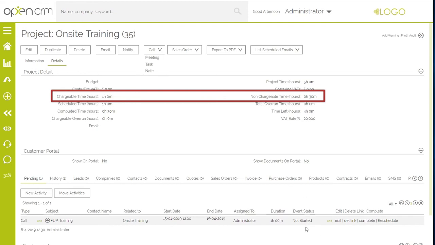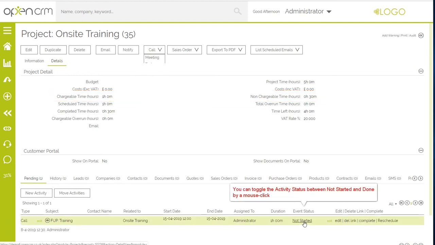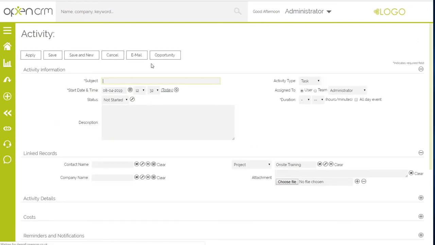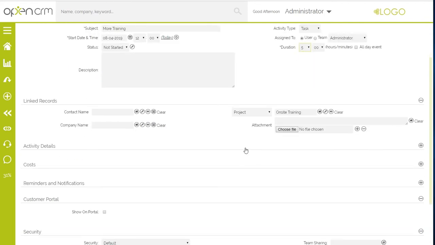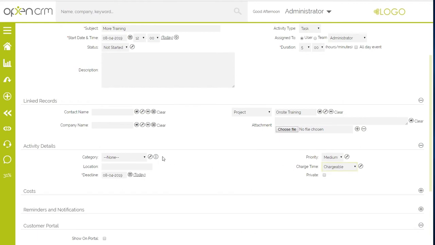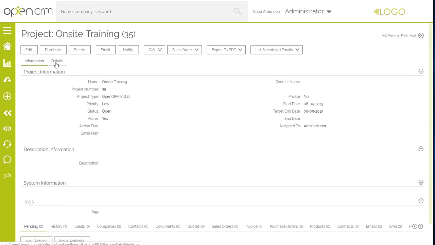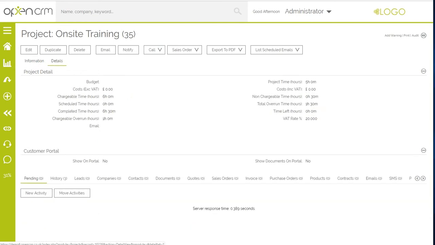So now we're going to quickly complete that activity and we're going to record a subsequent activity. Again, I'm going to set this activity to be chargeable and set the status to done. Now you can see I've recorded more chargeable time than was originally allocated, and this overrun is tracked against the project.